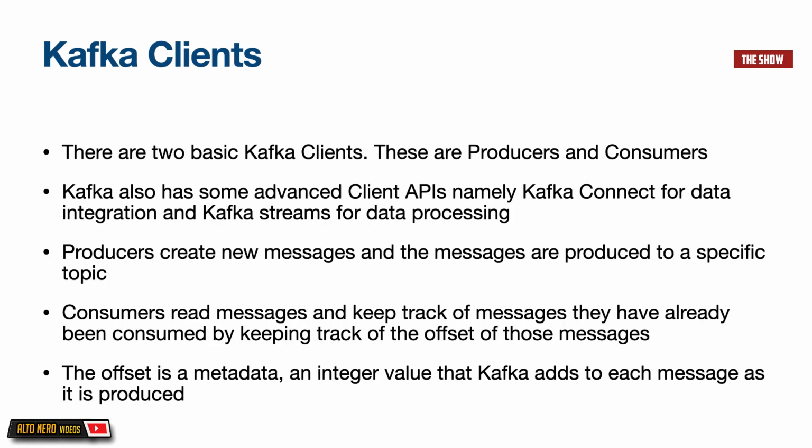Now let's talk about Kafka clients. There are two basic Kafka clients, as we saw earlier. These are the producers and the consumers. Kafka also has some advanced client APIs, namely Kafka Connect for data integration and Kafka Streams for data processing. We will not be looking at these in this tutorial. Producers, what they mainly do is that they create new messages and the messages are directed to a specific topic.